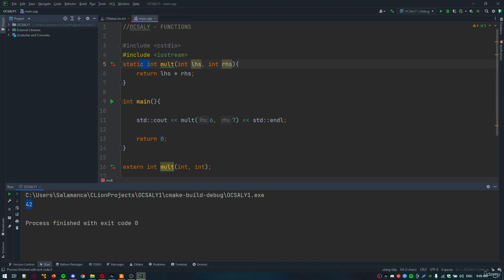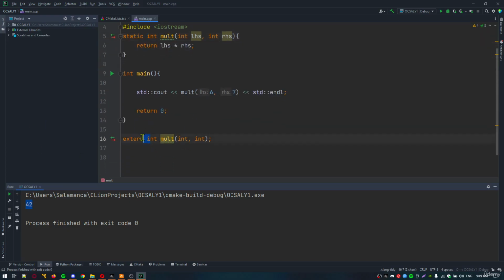In this example, it is appropriate to mark the function as static. You can also declare a function as extern, which affects how the name of the function is stored in the object file. This is important for libraries and will be covered shortly.